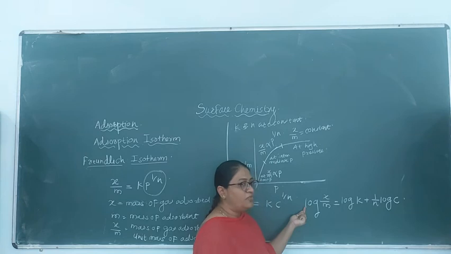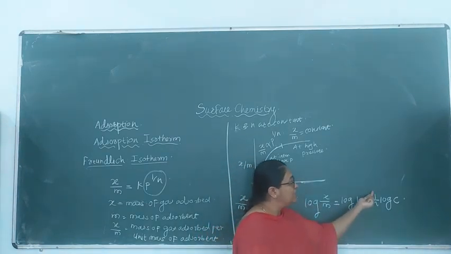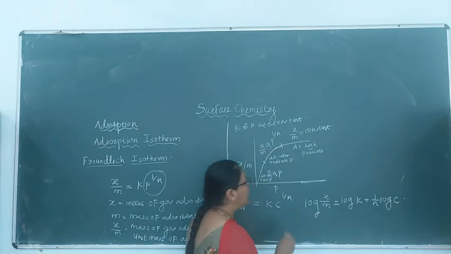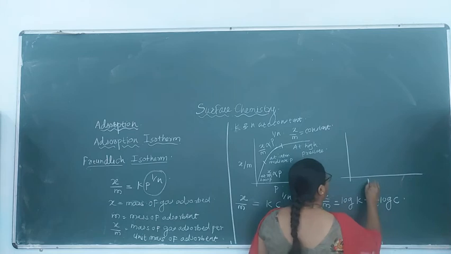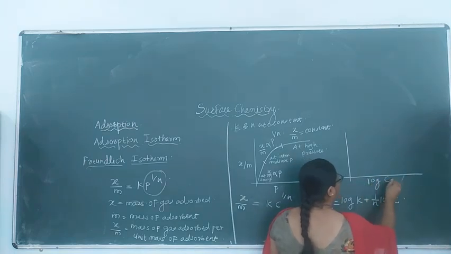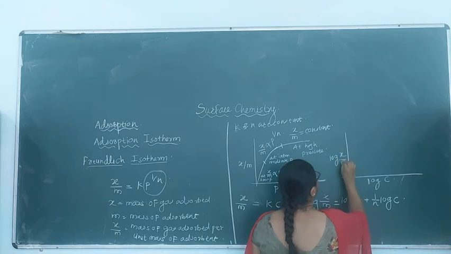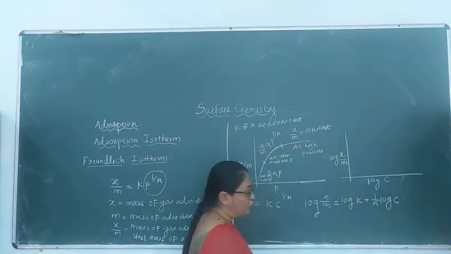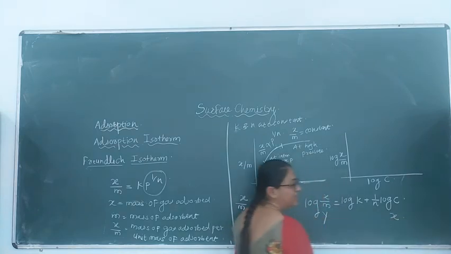So log of x by m is equal to log of k plus 1 upon n into log c. Now if I plot log c on the x-axis and log of x by m on the y-axis, see, this we have plotted on the y, this we have plotted on the x.